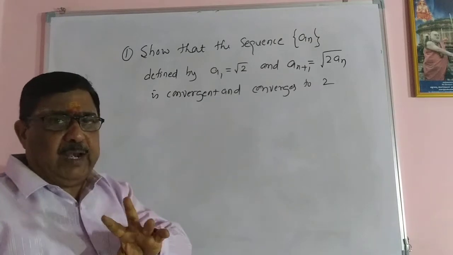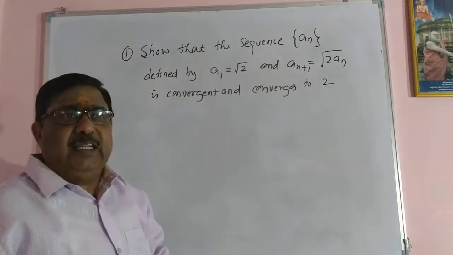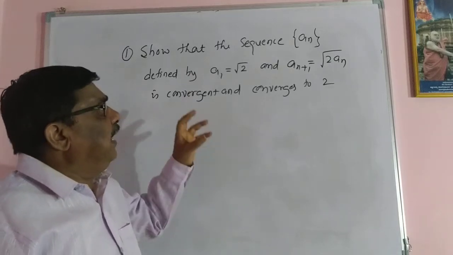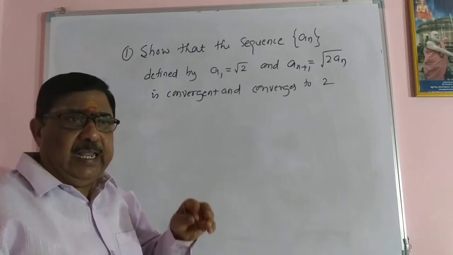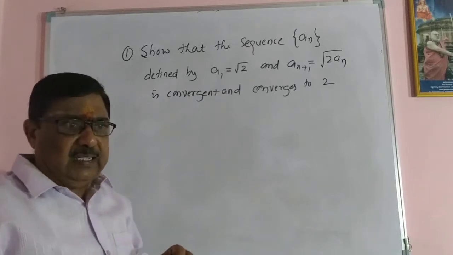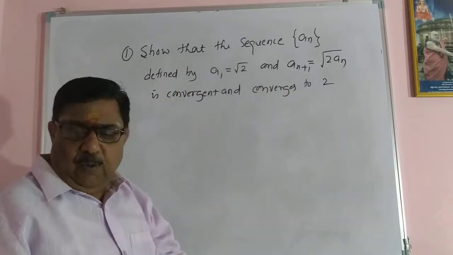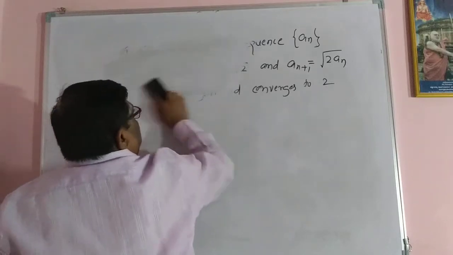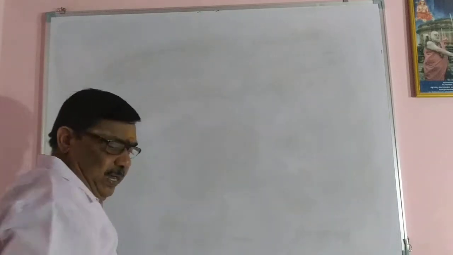There are two conditions we would like to prove. One is the sequence AN given by these two conditions is monotonically increasing. This is the first condition. And the second condition is it is a bounded sequence. And you know that by theorem, every monotonically increasing and bounded sequence is always convergent. Once you prove this, then you find out the limit of the sequence. The limit is nothing but 2. You have to prove it. It is a peculiar, but 5 marks example, an important example. Many examples are there like this, only numbers are different. Okay, let us see this.